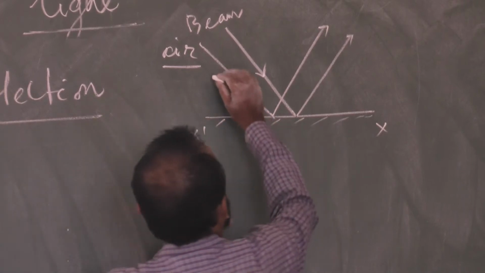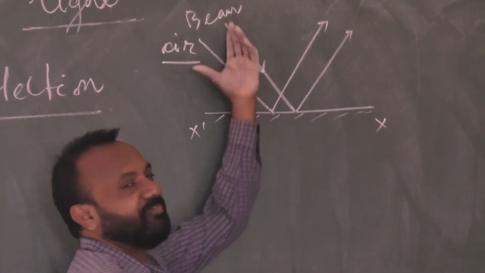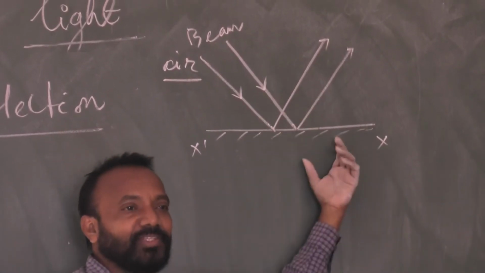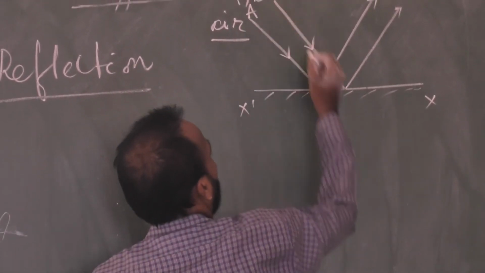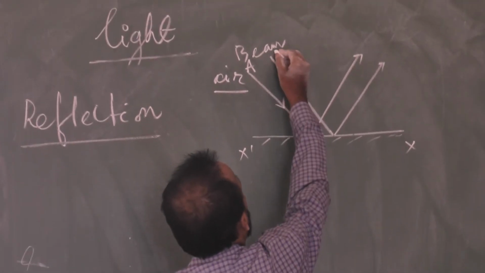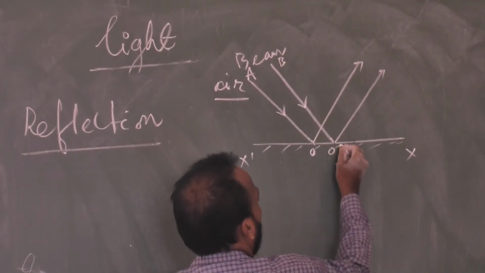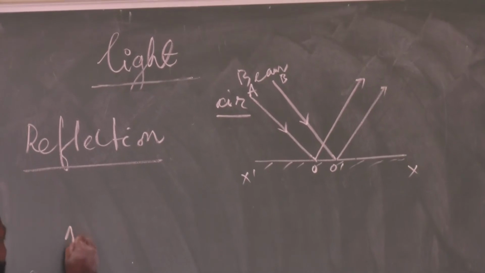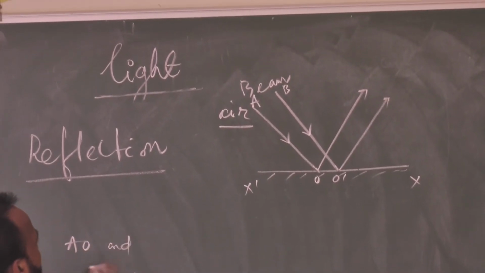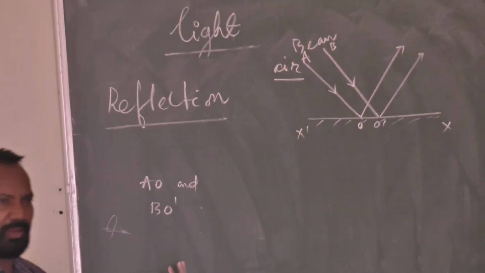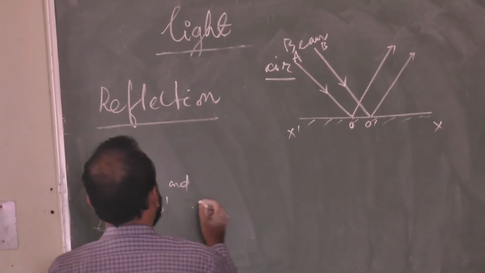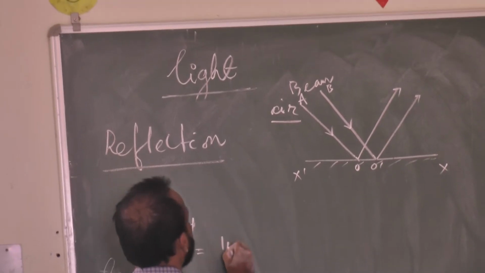So, you see, all the rays falling down, incident on the surface, are called incident rays. Suppose AO and BO dash, I am just giving these names in my own style, AO and BO dash are incident rays.